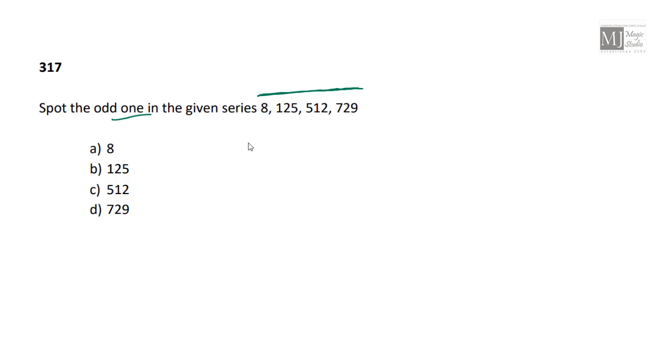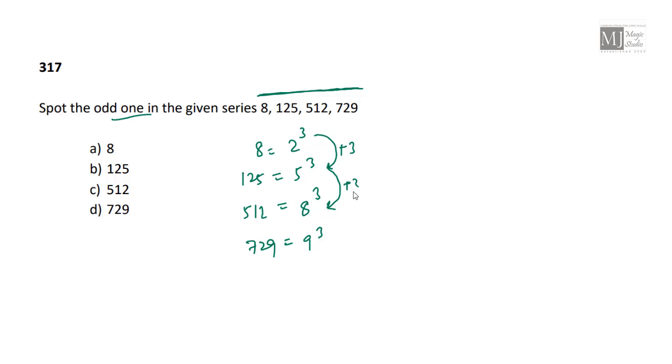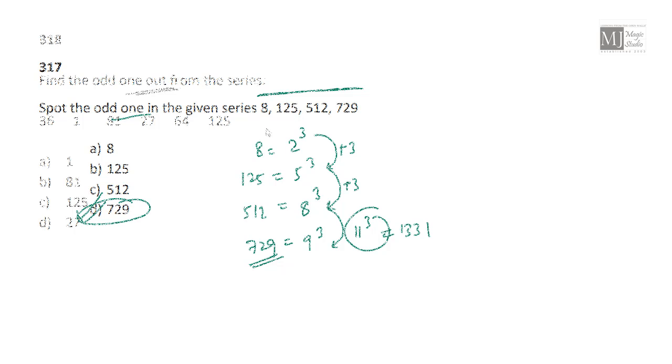Spot the odd one in the given series. As I look at these numbers, 8 is 2 cube, 125 is 5 cube, 512 happens to be 8 cube, 729 is 9 cube. After 2 we have 5, that means plus 3. After 5 we have 8, that is plus 3. That means after 8 cube we should have 8 plus 3, that is 11 cube, 1331 and not 729. So the odd one in the given series is 729.